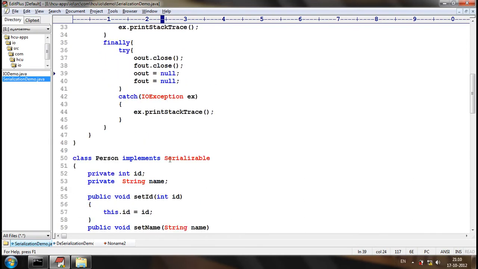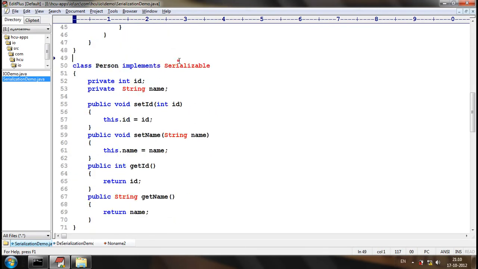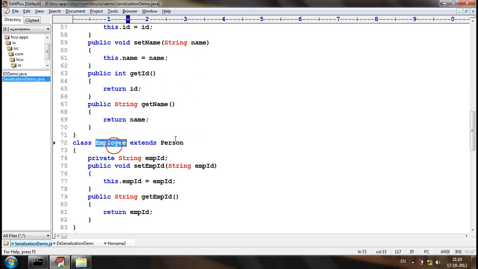So that's one thing. There is a Person class which implements Serializable and an Employee class which definitely will become serializable. Now I don't want to persist employee ID in the file system. I want to persist ID as well as name but not employee ID. Then how can I achieve this? How can I restrict employee ID from serialization?